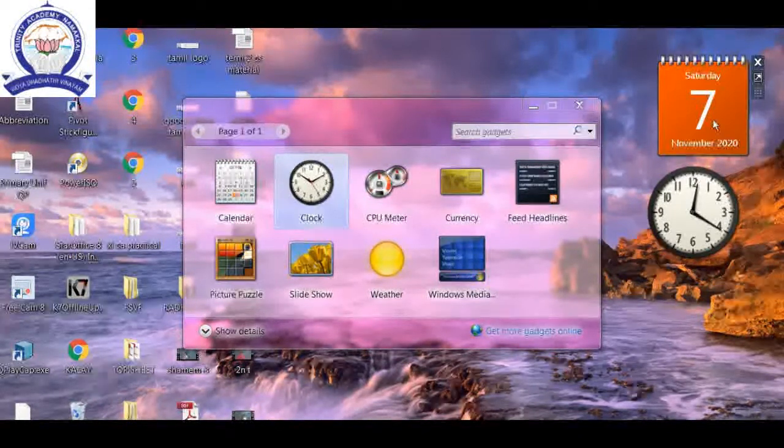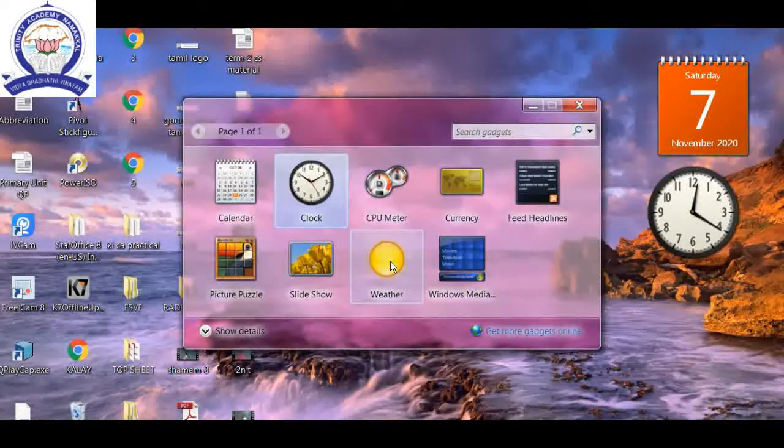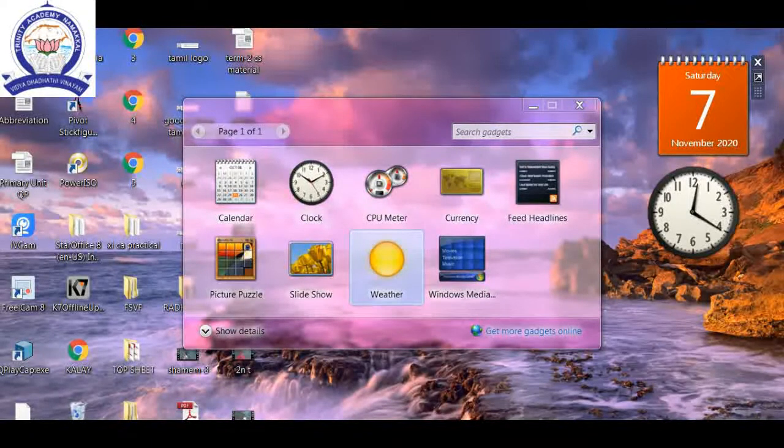It shows the date, day, month, year, what the time is now, and what the weather condition is in our locality. And picture puzzle, everything we can bring onto the desktop.